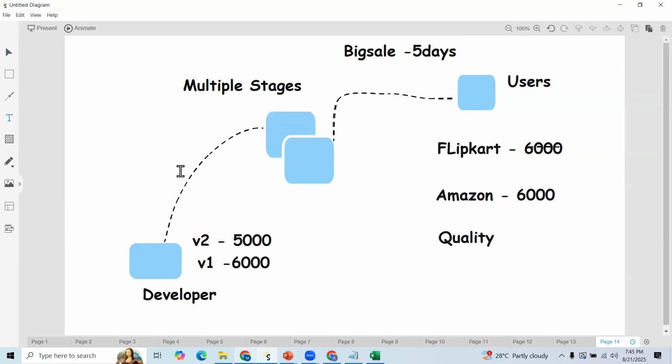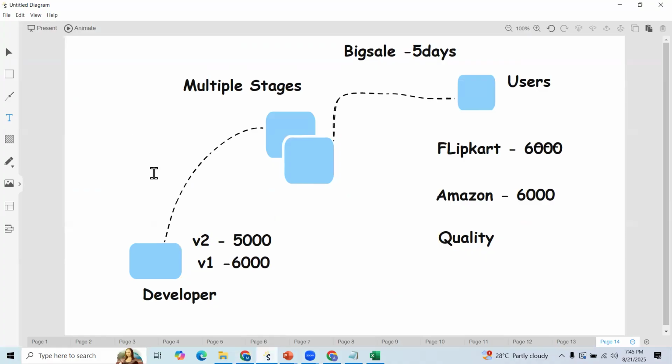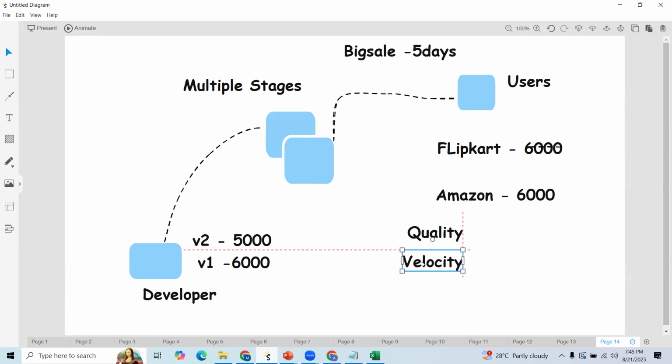It means that as per the business need or business requirement, we need to deliver our features within a short time. So we need to maintain velocity as well. And one more thing, just see here. If you observe Flipkart, there are different parties. Let us explore. The first one is the customer.